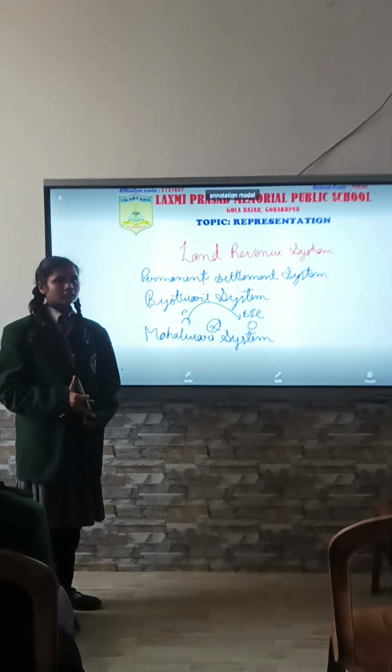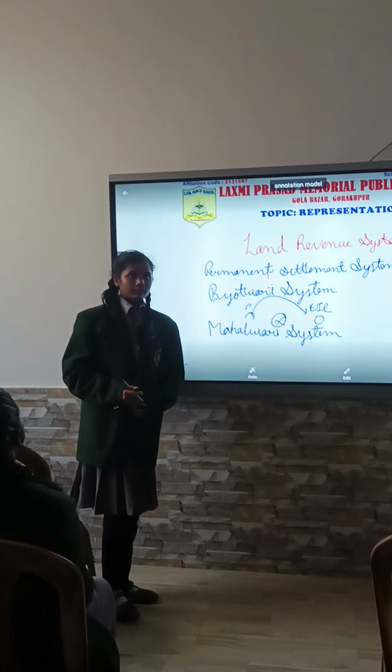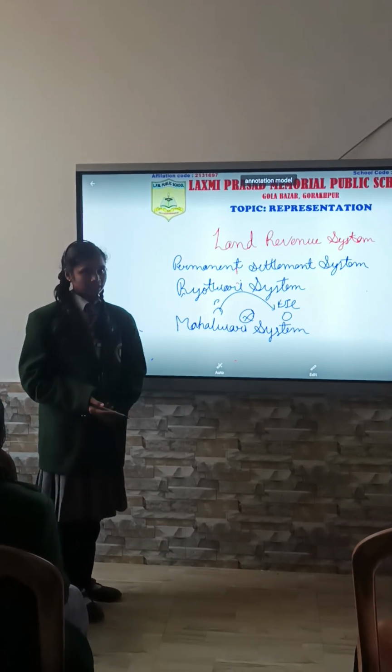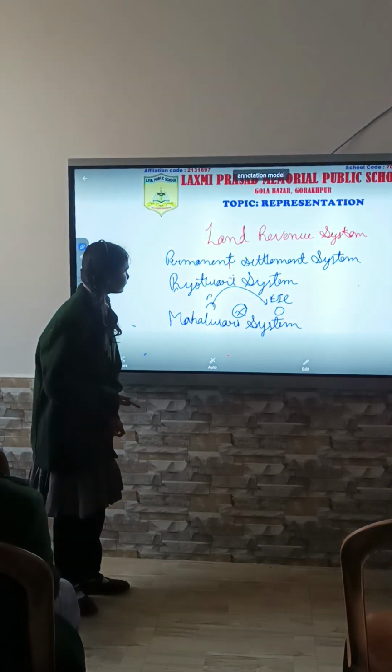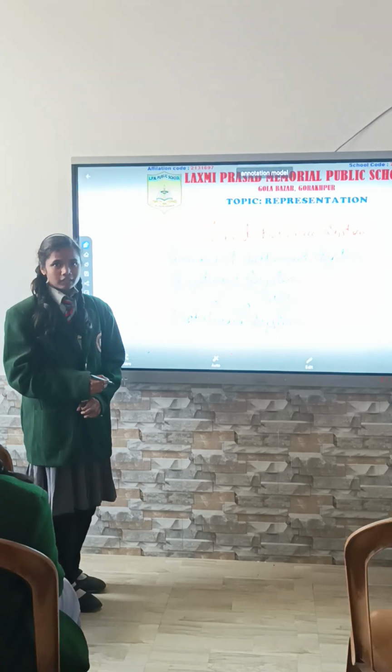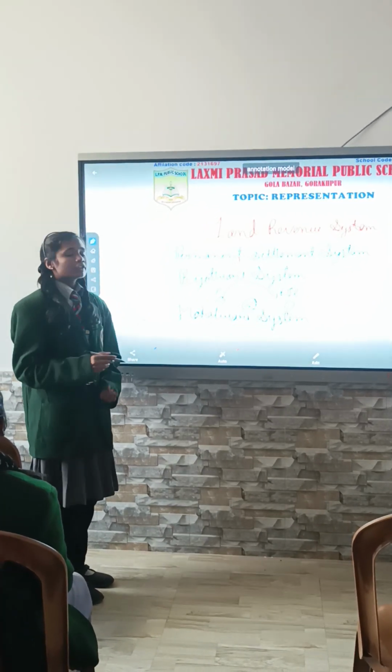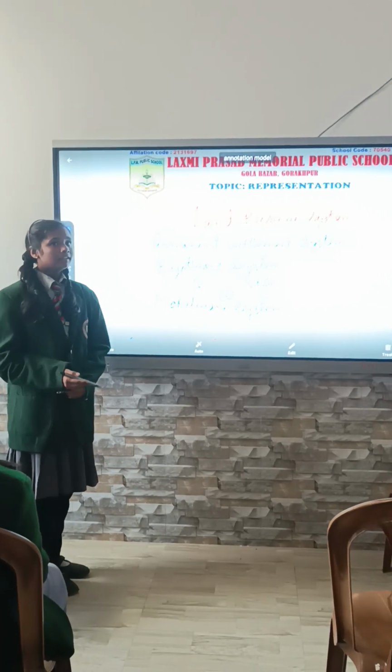It was introduced in the year 1833 and it covered the states of Agra, Awadh, Bengal, Odisha and Madhya Pradesh. This system is known as the Mahalwari system because the village at that time was known as the Mahal.